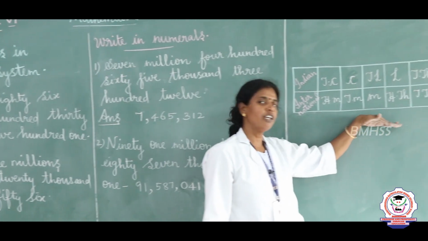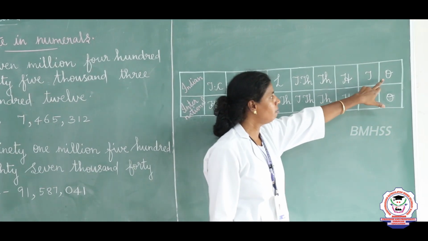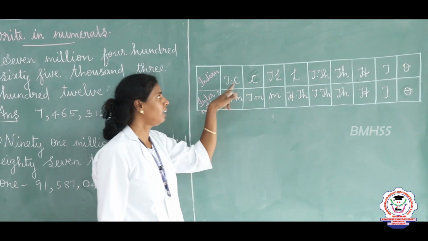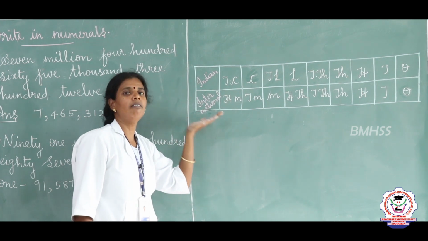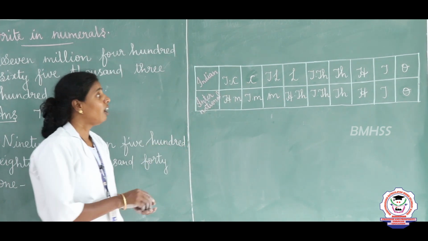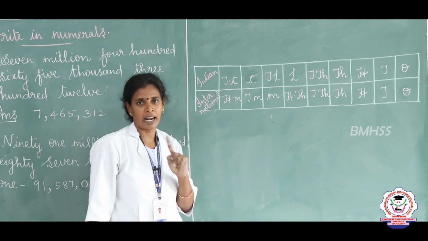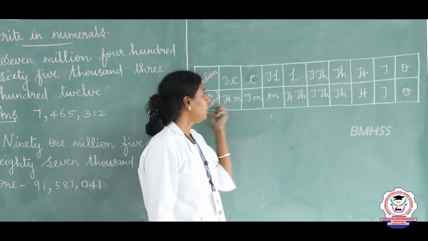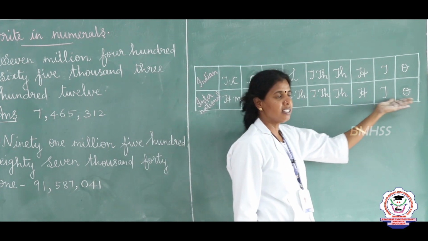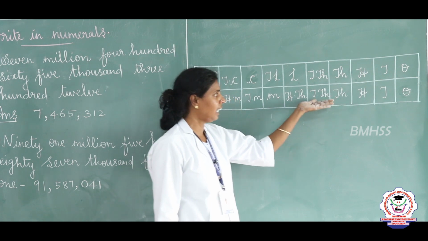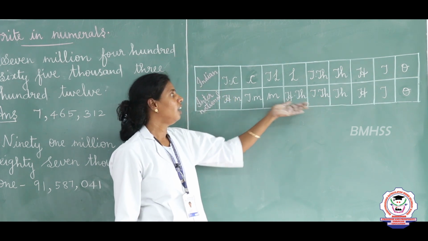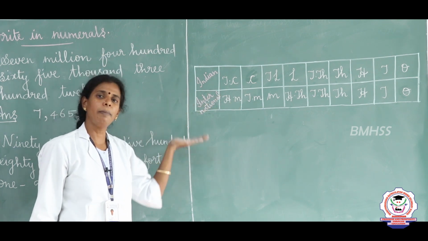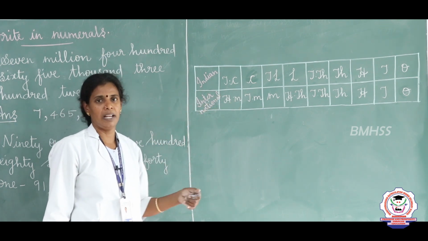Next we are going to compare the Indian system place value with international system place value, and we are going to find the values of this both, right? See, in Indian system, ones, tens, 100, 1000, 10,000, lakh, 10 lakh, crore, 10 crore. Next to 10 crore, there will be 100 crore, thousands crores. For 100 crore, it is called as 1 Arab, and for thousands crores, it will be 10 Arab. But next to international system, the place value starts from ones, tens, 100, 1000, 10,000, 100,000, and million, 10 million, 100 million. Next to millions, it will be billions, 10 billions, and 100 billions.